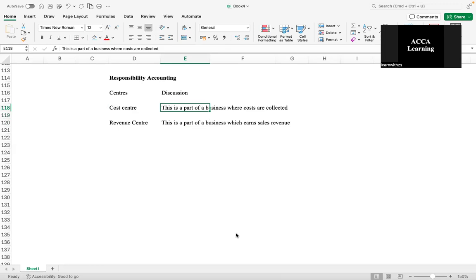In the above example, the managers are held responsible and accountable only for the costs. But here, this is only related to revenue. Revenue would not look into costs, costs would not look into revenue. Is that clear? Now, the third center that we could talk about is an investment center.